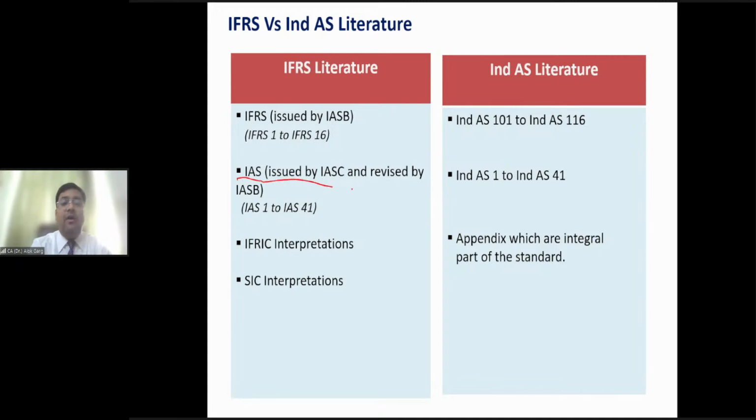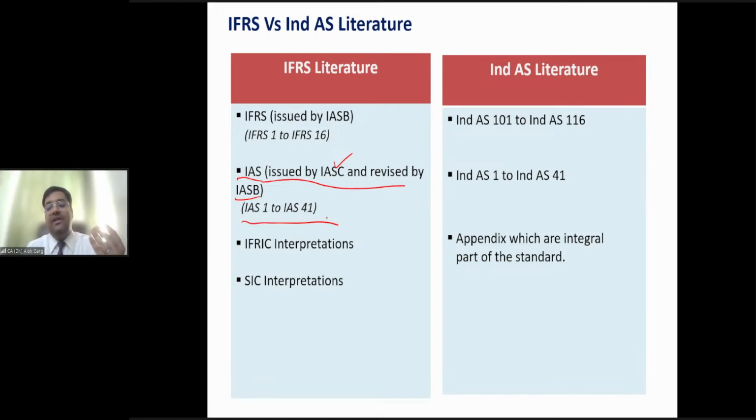Friends, wherever the old international accounting standards were there, the old IAS, which were issued by IASC and revised by IASB, in number it is IAS 1 to IAS 41. But from IAS 1 to IAS 41, all the standards are not live.